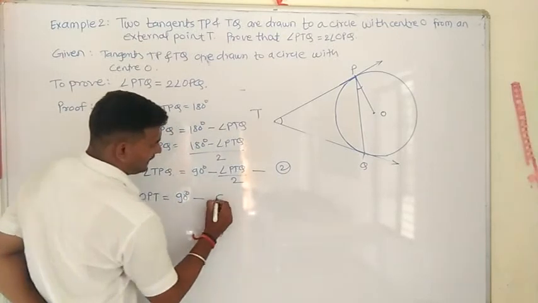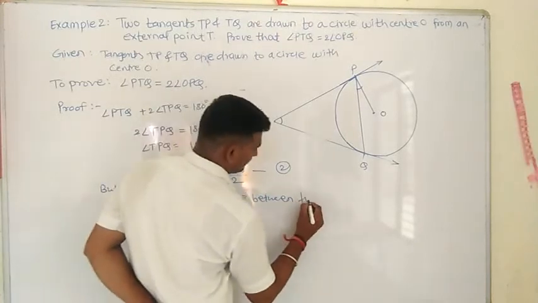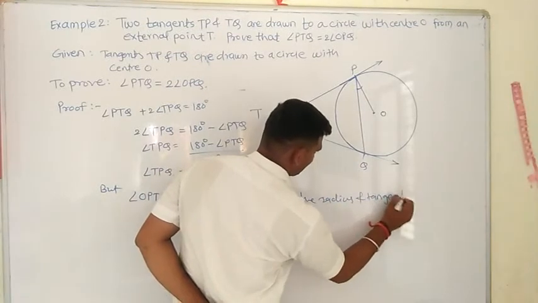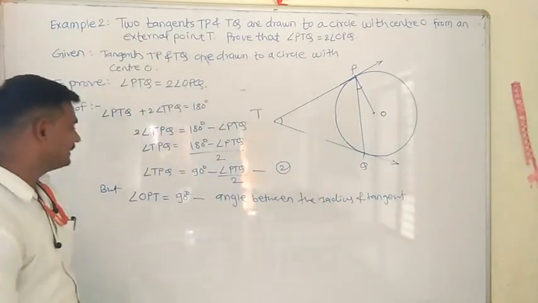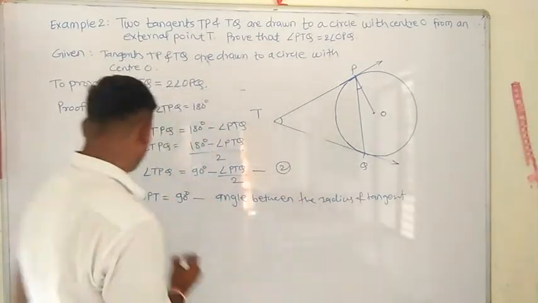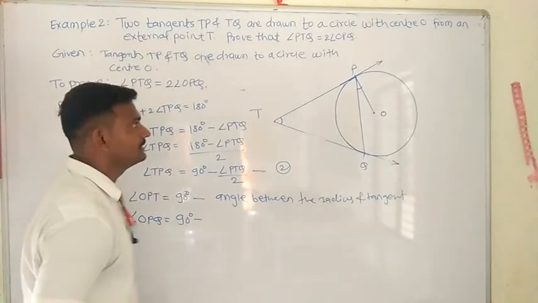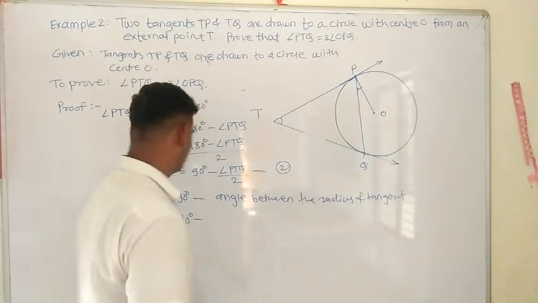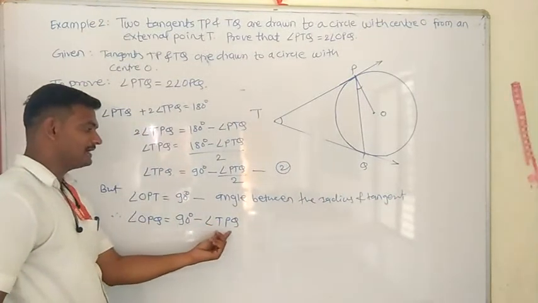Why? Because we know that the angle between the radius and tangent is equal to 90 degree. Therefore, angle OPT is equal to 90 degree. Therefore, angle OPQ is equal to 90 degree minus angle TPQ.